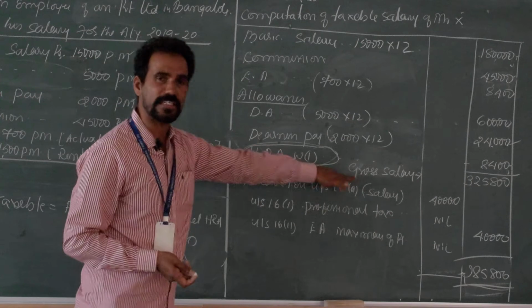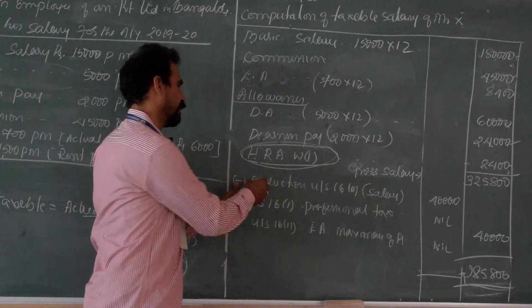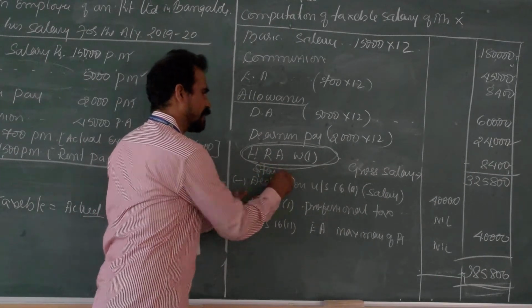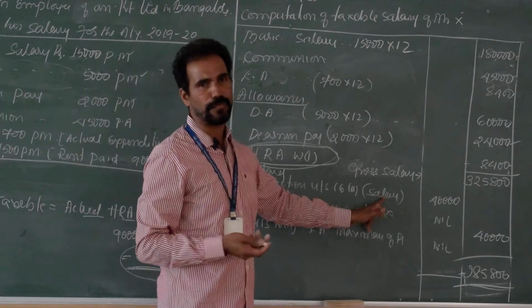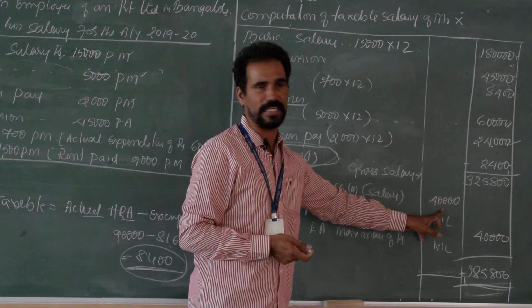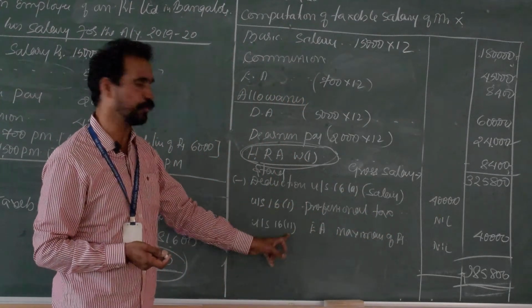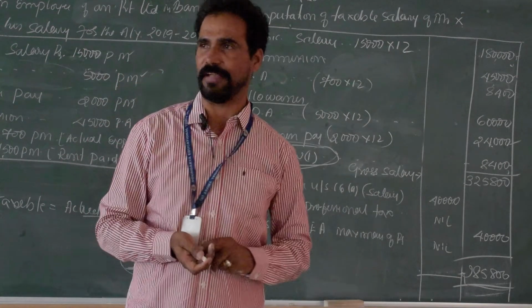So, after gross salary, in the same format, less standard deduction under section 16 subsection A, rupees 40,000. Next, section 16 subsections 2 and 3: one is professional tax, the other is entertainment allowance.